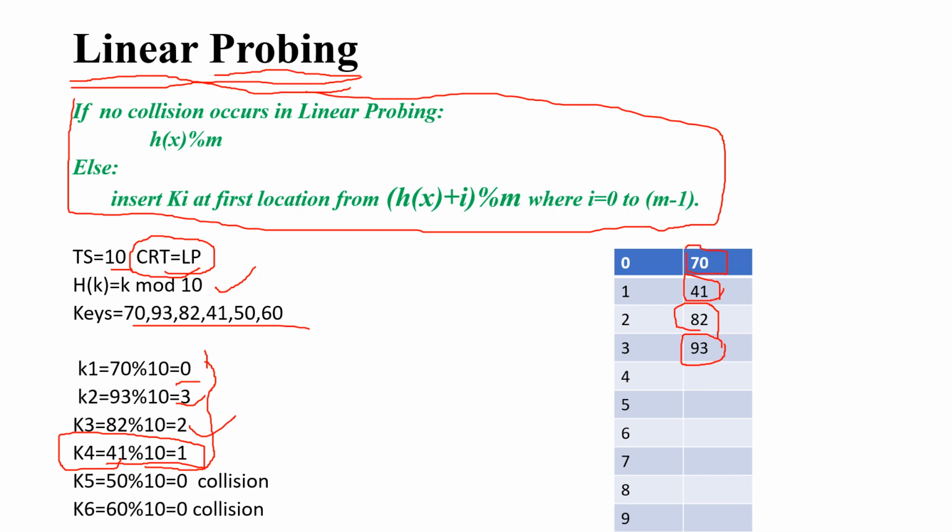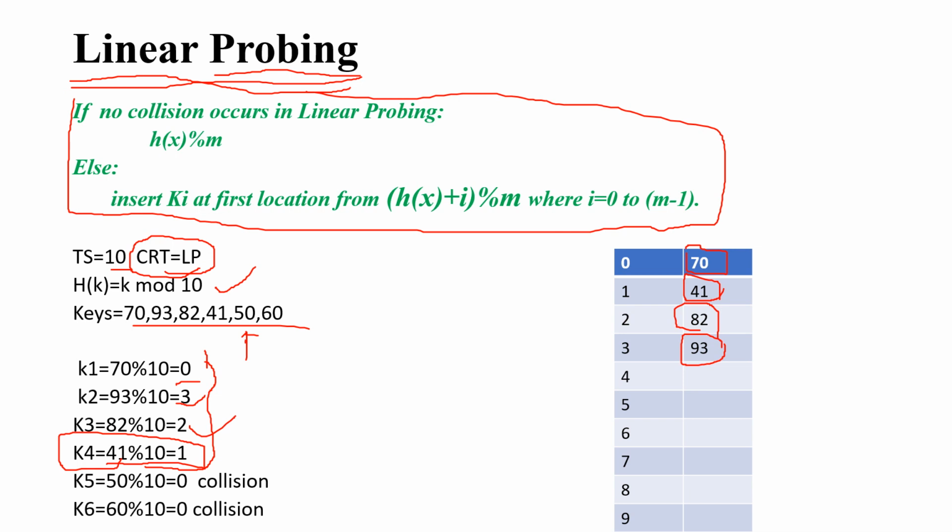So now you can see the table 0th, 1, 2, 3 is filled. The remaining part is empty. Now 4, 5, 6, 7, 8, 9 is empty. Now the next element that came is 50. So if we calculate the index of 50 using the division method, then 50 modulus 10, you will get the index value 0.